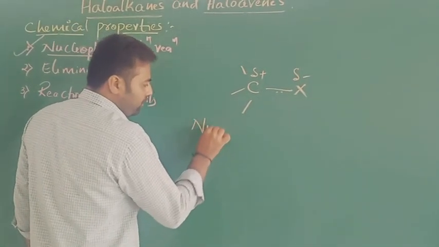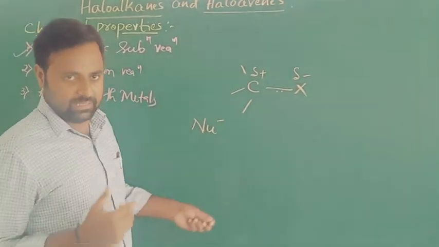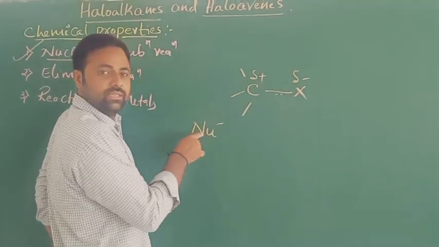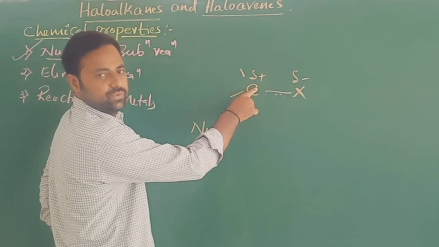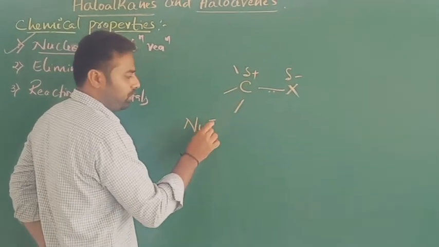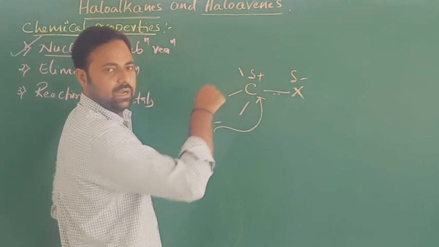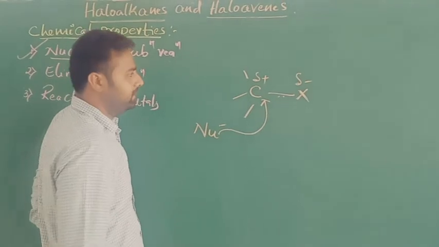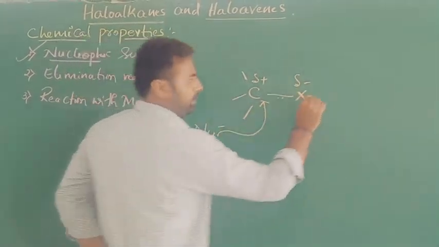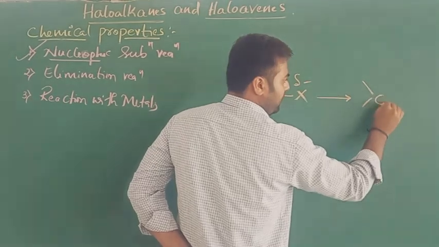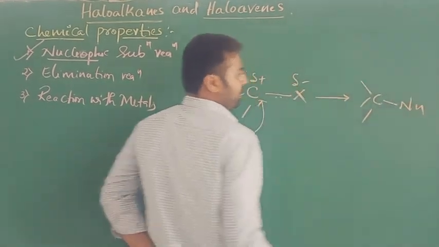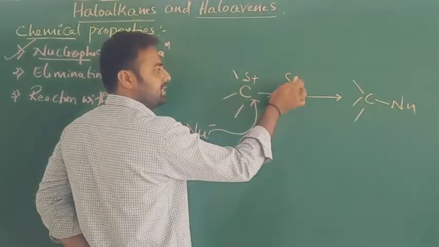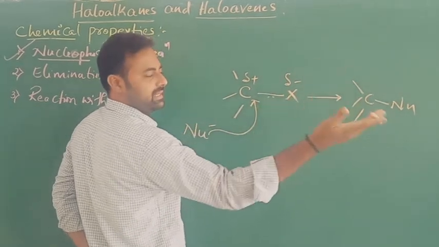Carbon acquires partial positive charge. So here the nucleophile is coming from the other reagent. When this nucleophile is going to attack this alkyl halide, definitely this nucleophile prefers the positive charge where it is present. This nucleophile is going to attack this positively charged, electrophilic center and gives the substituted product, the nucleophilic substituted product. And this halogen, containing the negative charge, departs as halide ion.